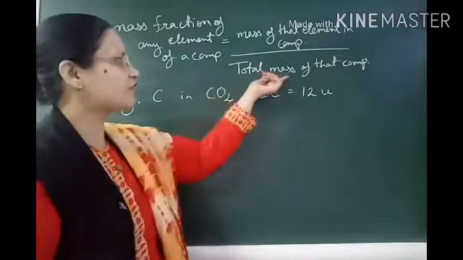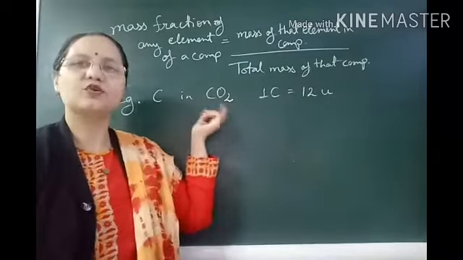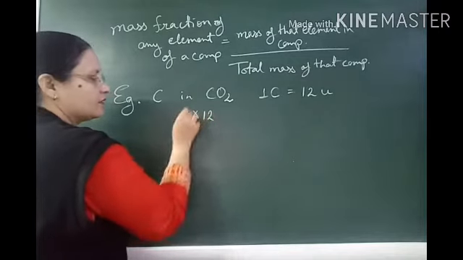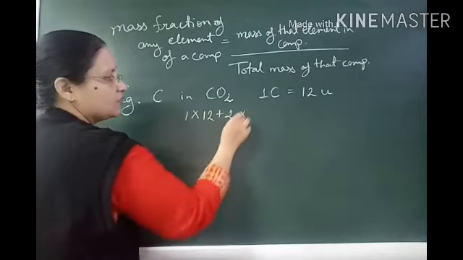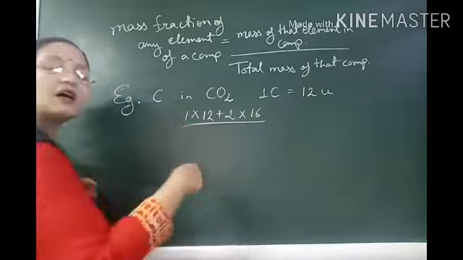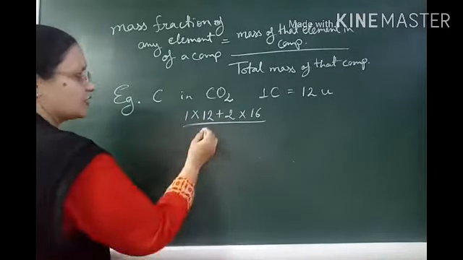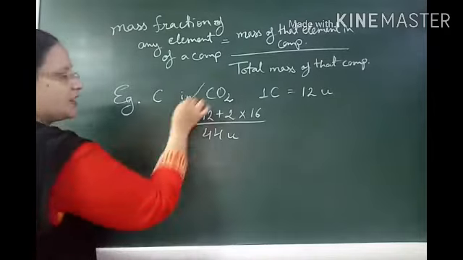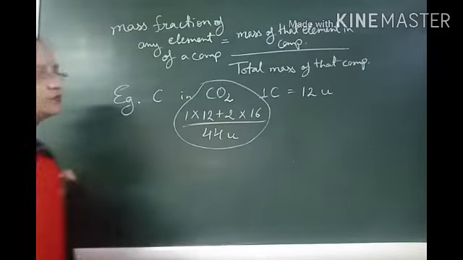The total mass of the compound, that is CO2, is 12 into 1 plus 2 into 16, which we have done just previously. So it is 44 unified mass. This is the mass of CO2.